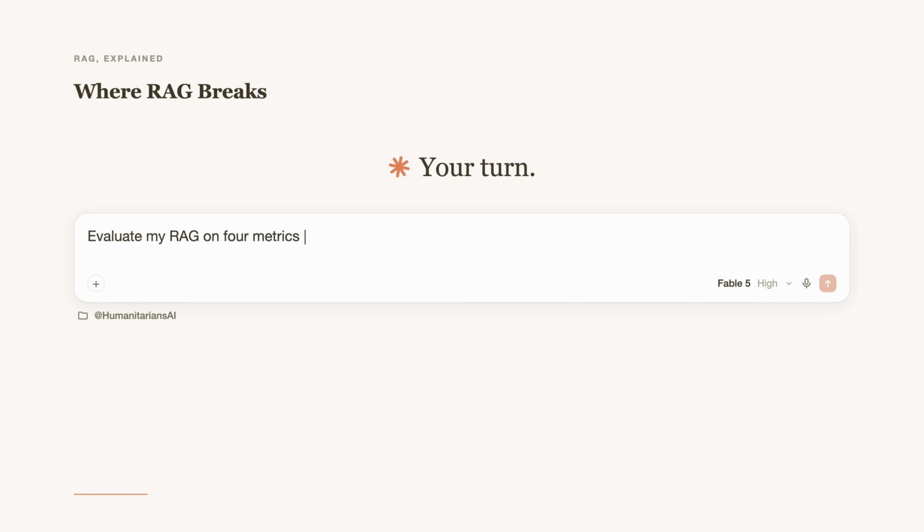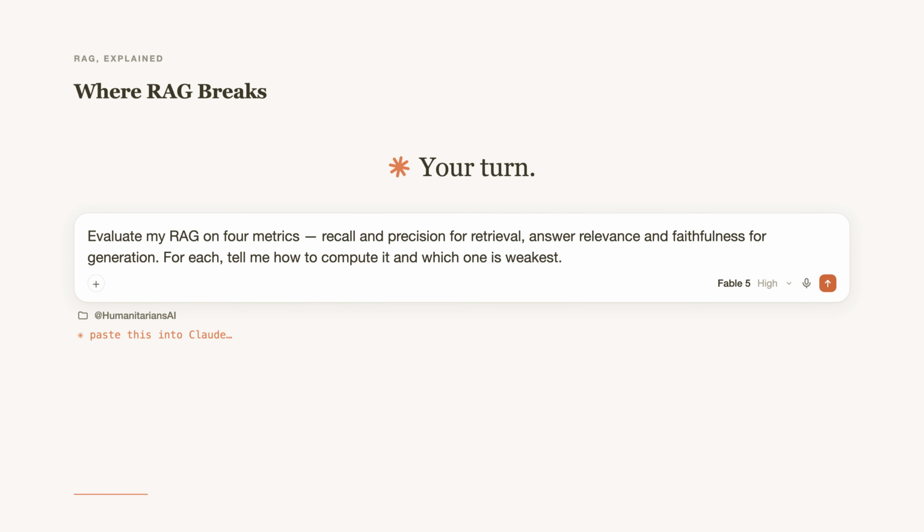Your turn. Run all 4 on your own RAG before you touch anything. Measure retrieval and generation separately, then let the low number point you at the fix. Guessing which half is broken is how you spend a week fixing the wrong stage.